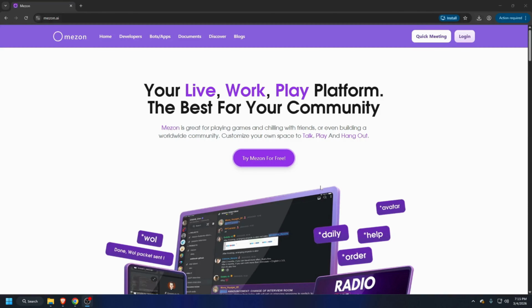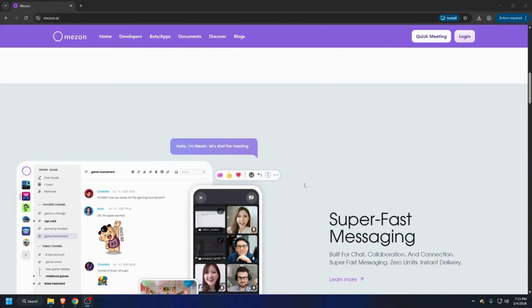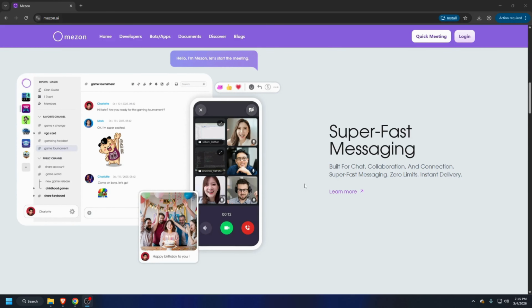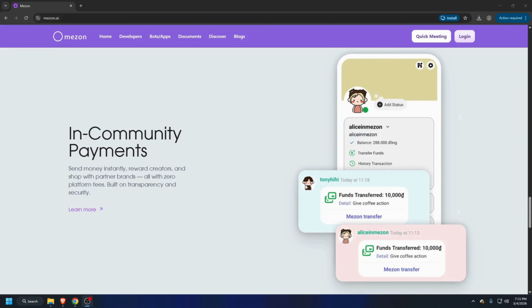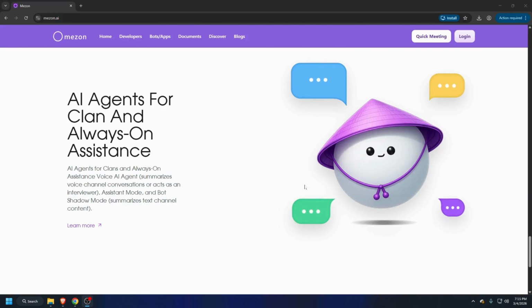If you're a gamer, then you're gonna love this. Meson is a community platform designed for gamers who want to create their own digital hangout spaces. Meson offers fast messaging, enterprise integrations for your favorite applications like ChatGPT, Salesforce, Figma, and Gmail, and other productivity tools. It also offers in-community payments, where you can send money instantly and reward creators for it. And you can also leverage their AI agents, which can summarize your voice channel conversations.